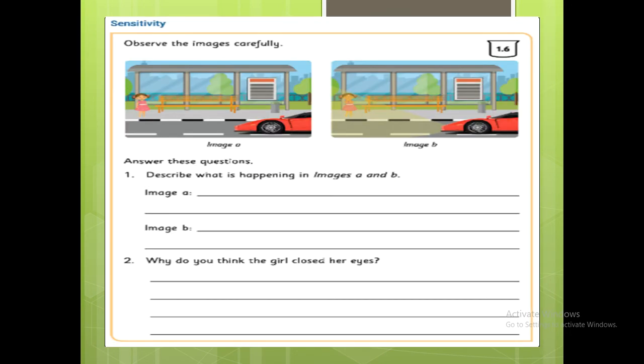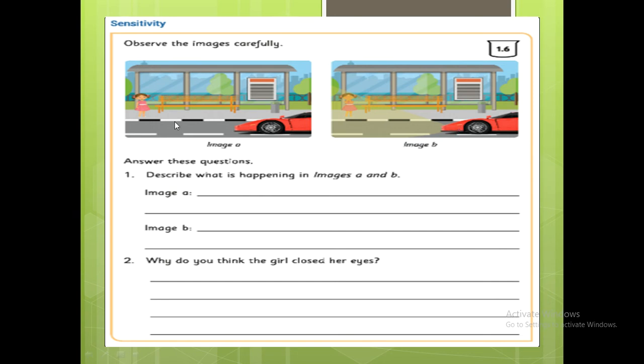Now here is an activity. Observe the images carefully. There are two images, image A and image B. What is the picture given in image A? A girl is standing near the bus stop. A car is crossing by. So what is in image B? The girl closes her eyes because of the bright light from the car.